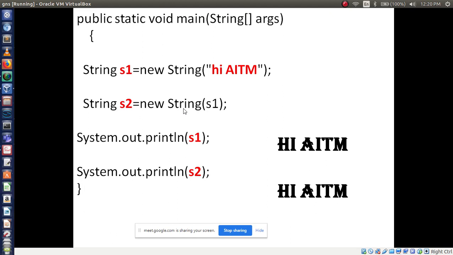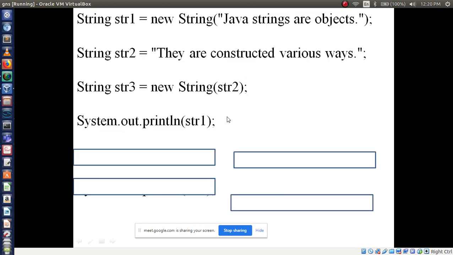So which method is it? It is the constructor. How do you say it is a constructor? Because you are using the new keyword: String followed by a reference variable, the new operator, then String. You can access it within double quotes or with the help of a reference variable. That's it, so it is one method. Now we move on to another one.